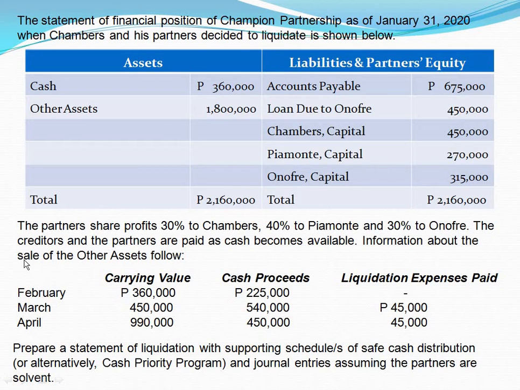Information about the sale of the other assets follow. We have the carrying value of the assets sold, the cash proceeds from each sale, as well as the liquidation expenses paid in February, March, and April. So this confirms that the problem concerns partnership liquidation by installment, because the non-cash assets were sold not once, but